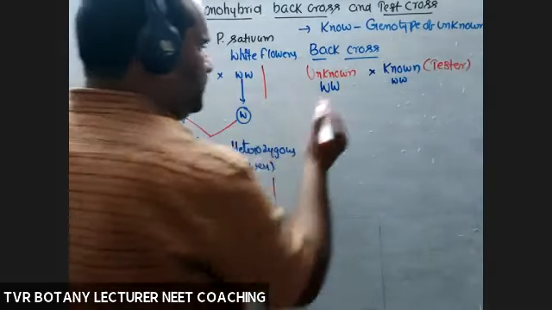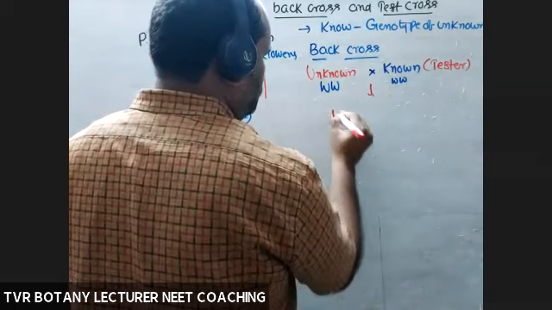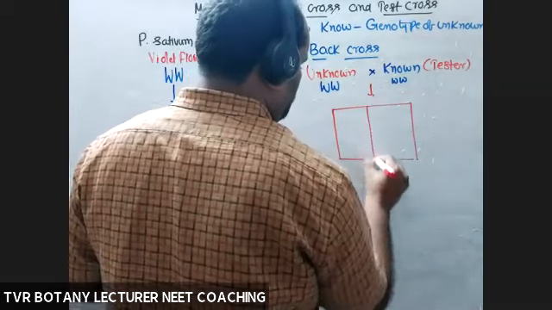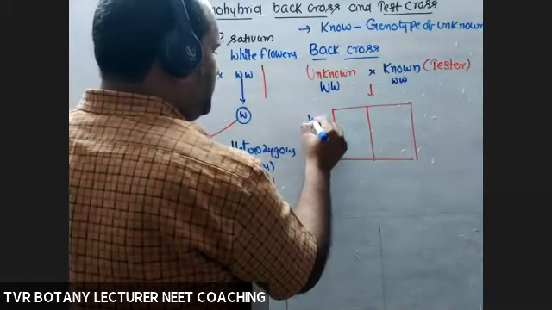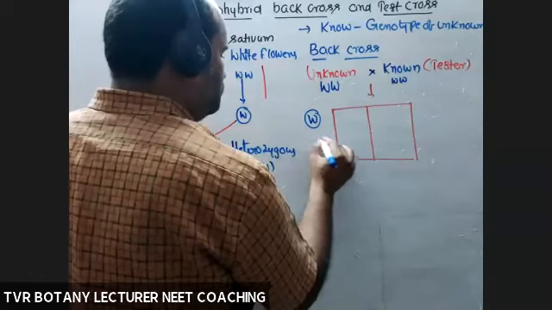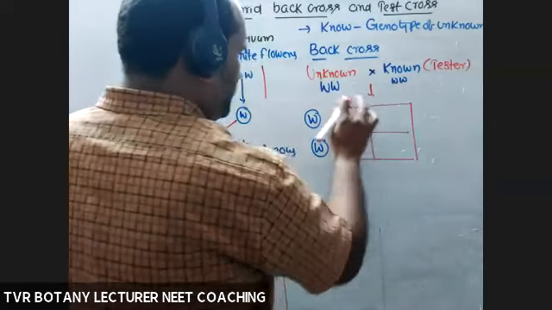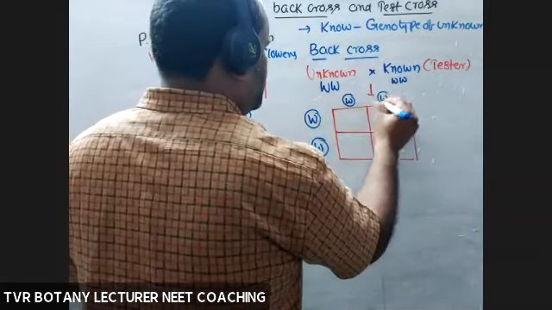Okay. So now prepare the Punnett square. From this side, capital W, capital W. These two gametes here, small w, small w.